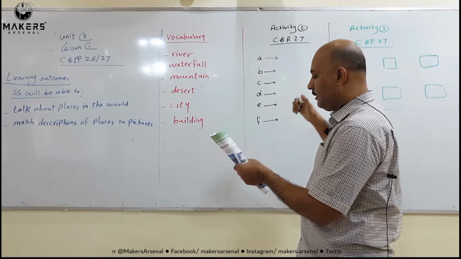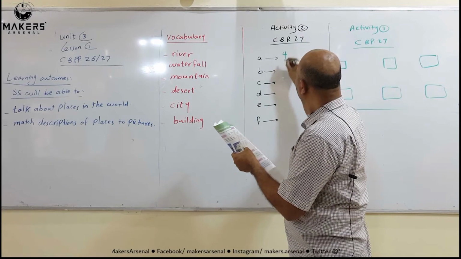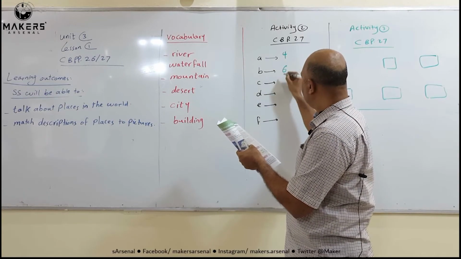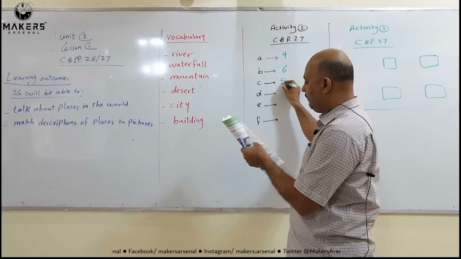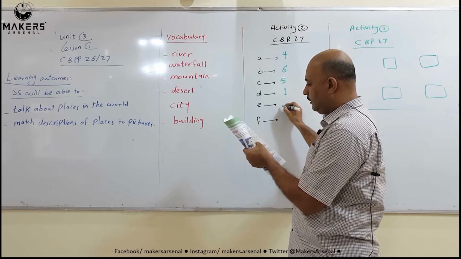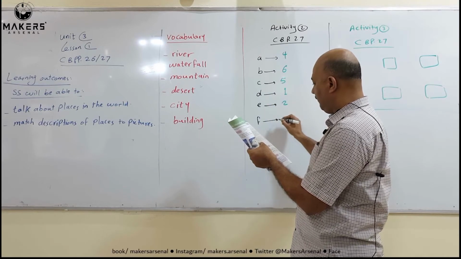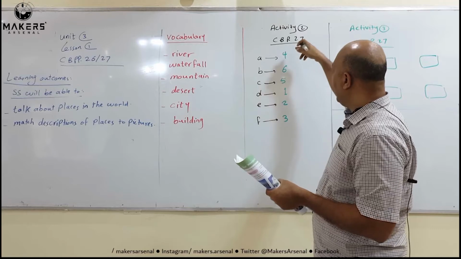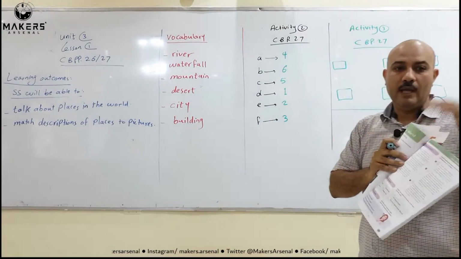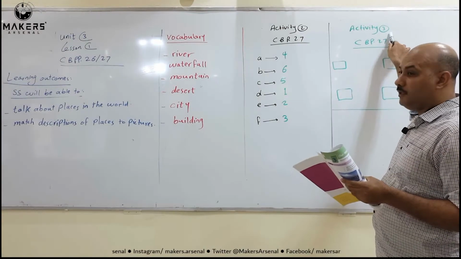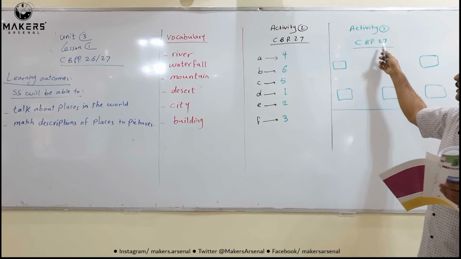A, 4. B, number 6. C, 5. D, 1. E, 2. And F, 3. These are the answers to activity number 2. Now activity number 3, class book, page 27.